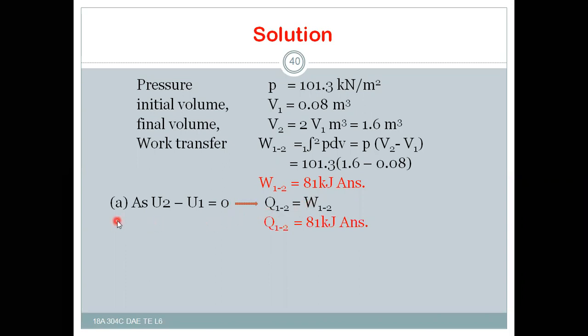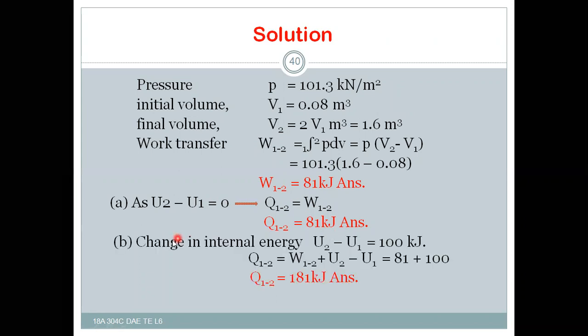And for bit A, when the internal energy is constant, U2 minus U1 becomes 0, because U2 is equal to U1. Then simply from the energy equation, Q12 minus W12 is equal to U2 minus U1. Finally it becomes Q12 is equal to W12 for the A bit, that is, the work transfer itself is the heat transfer, so Q12 is equal to 81 kilojoules.